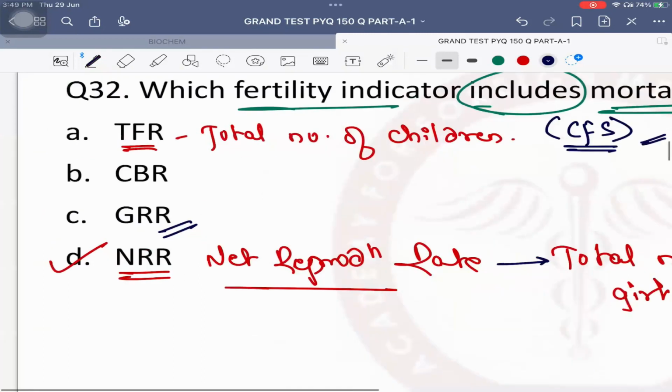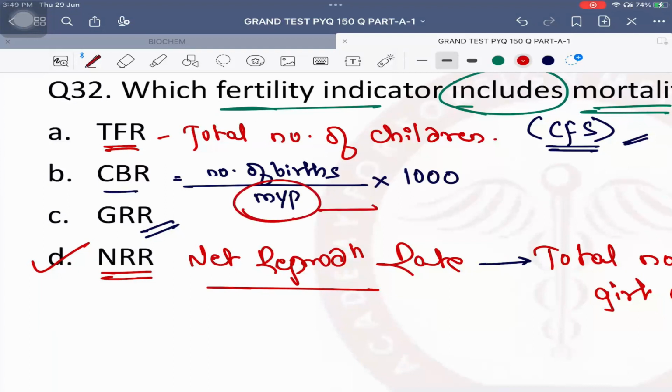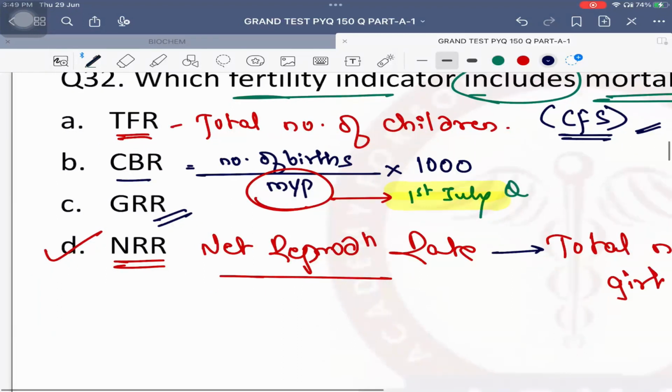Crude birth rate is what? CBR is crude birth rate, the total number of births upon total mid-year population into 1000. Now I told you this because I needed this answer. Mid-year population is calculated every year on 1st of July. That is National Doctors Day. So important is this. Twice repeated exam question. Please remember that mid-year population every year is calculated on 1st of July. No problem in this.